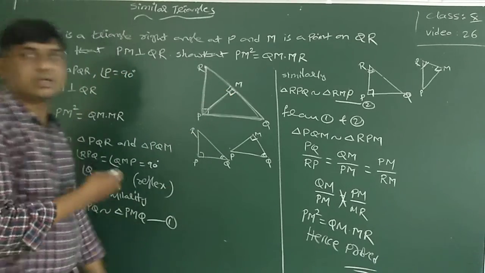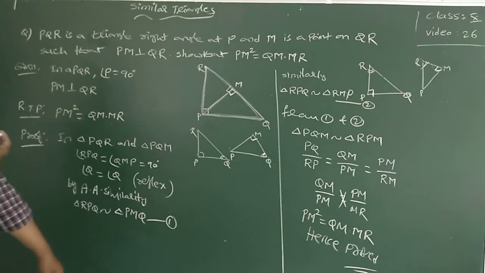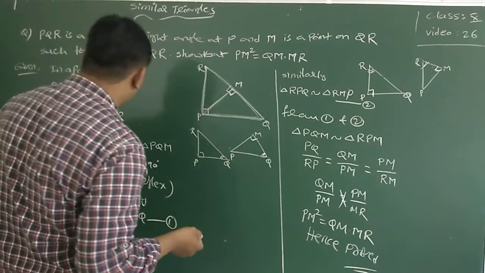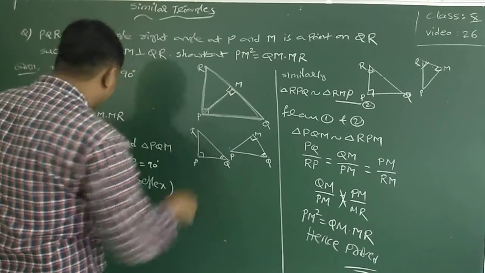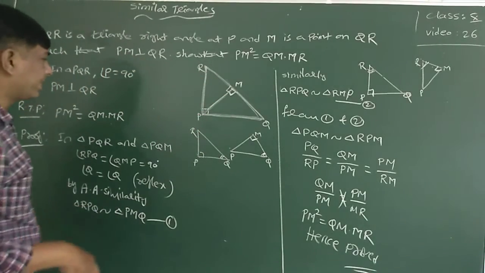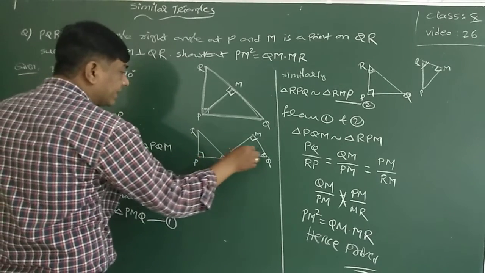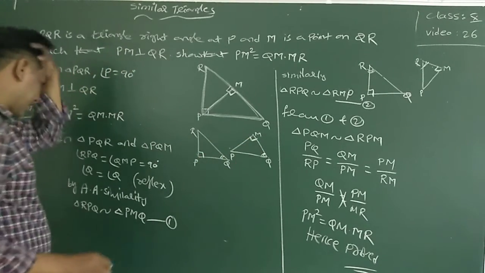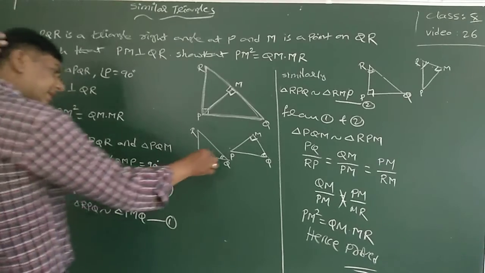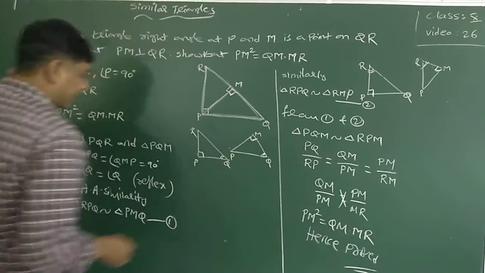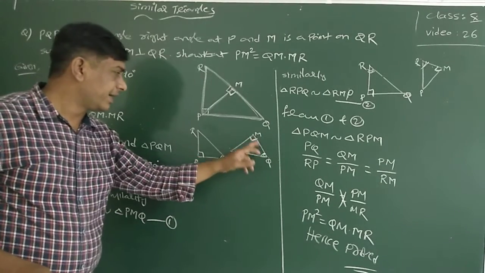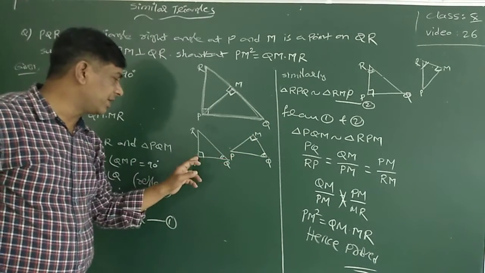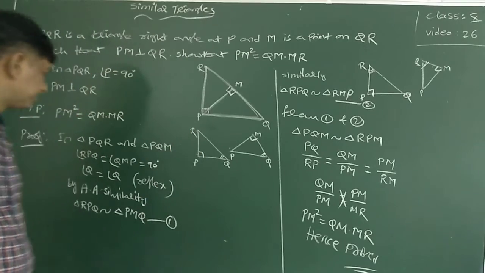Now triangle PQR and triangle PQM: this whole triangle and this partition of the triangle. In triangle PQR angle P is 90 degrees and here angle M is 90 degrees. Angle Q is a common angle to both triangles. So by angle similarity, MQP is similar to PQR.